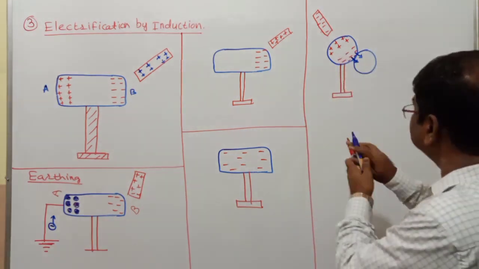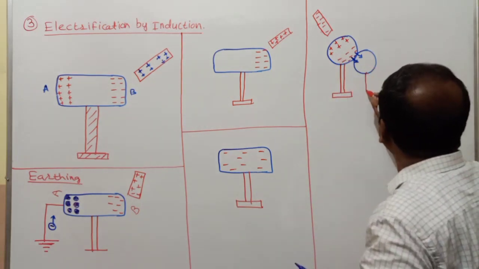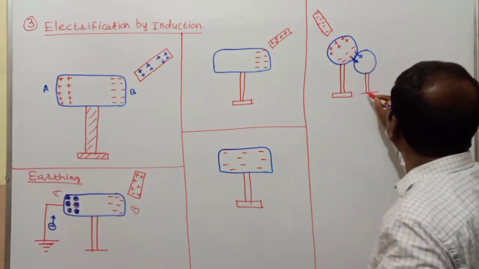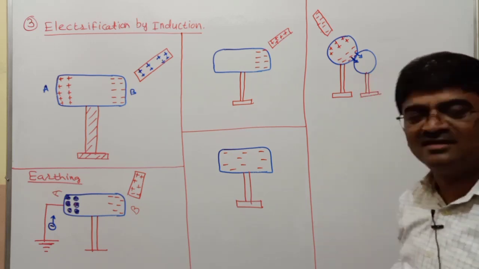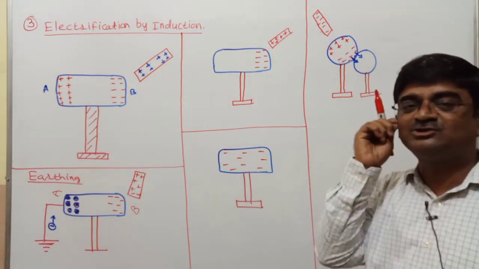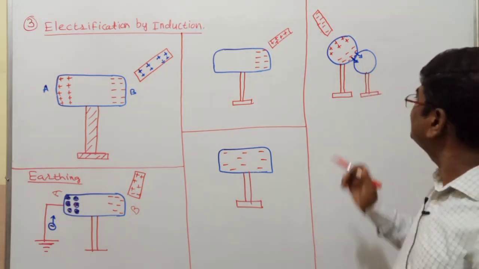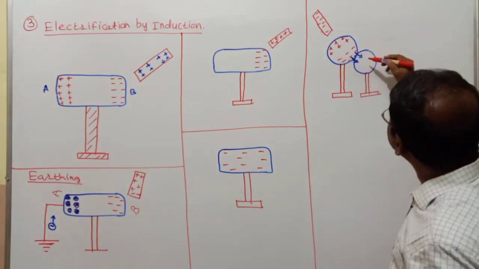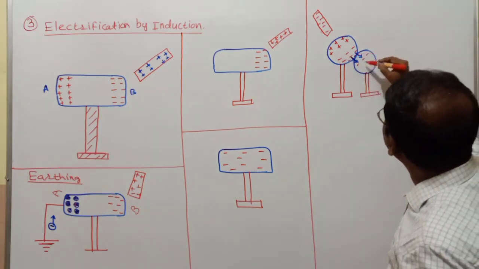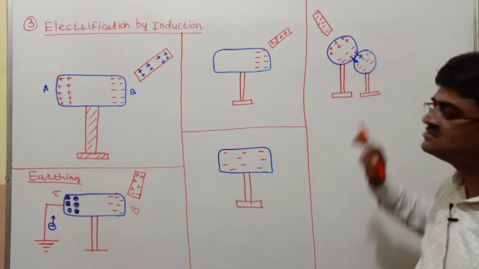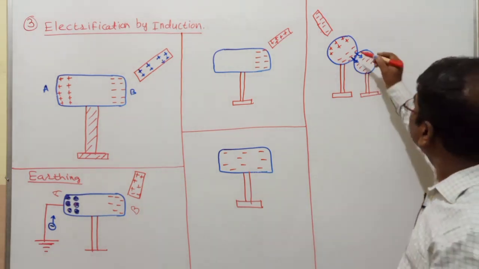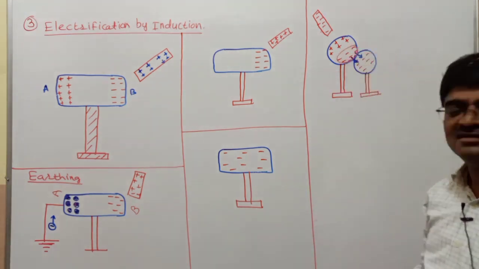Of course, even this conductor which you have taken also needs to be handled with an insulating support or insulating handle. And I'll come to that point, why I should have that. So when these electrons go over there, all these electrons are removed from here.